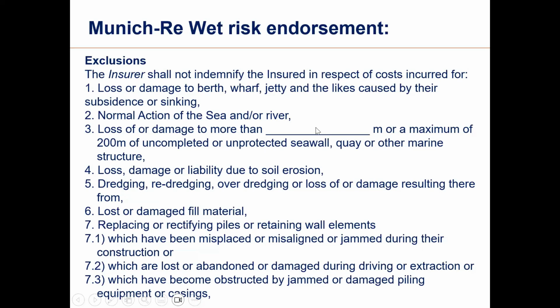The idea is the contractor should not leave a longer portion incomplete. If I am inserting a warranty of 50 meters, it means if your damage is to more than 50 meters of uncompleted section, my liability is limited to 50 meters only. So I am forcing the contractor: first you complete, you start with 20, 25, 30 meters, you complete, then you go further.